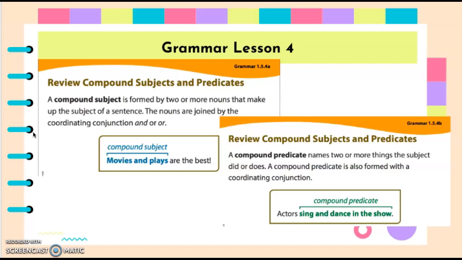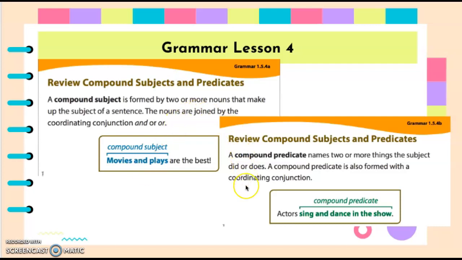Let's look at the example below. Movies and plays are the best. Movies and plays is the compound subject in the sentence because it is two nouns that make up the subject joined by the coordinating conjunction and.